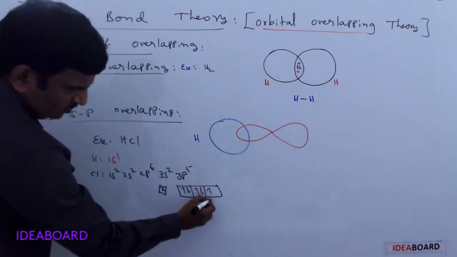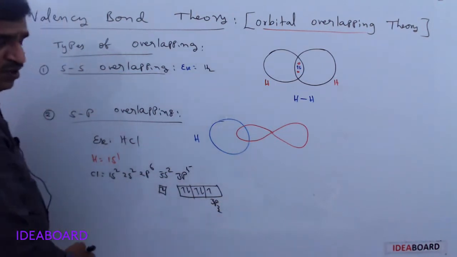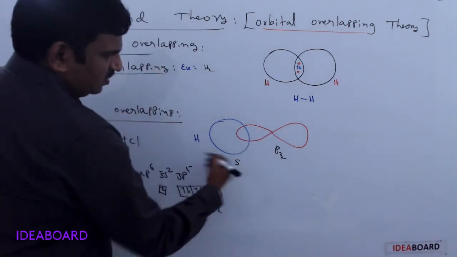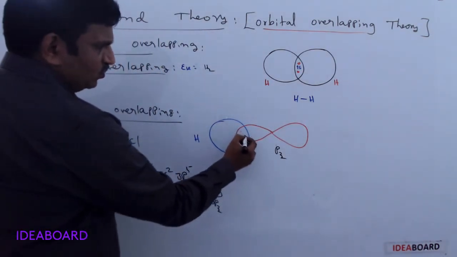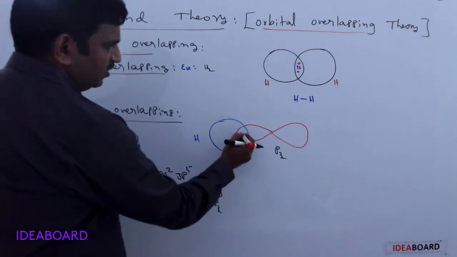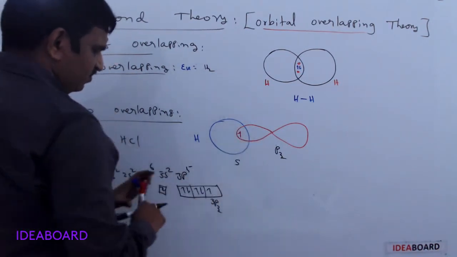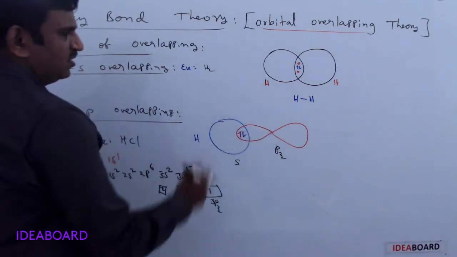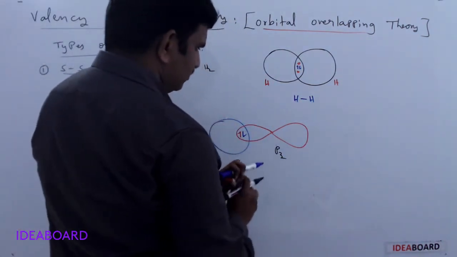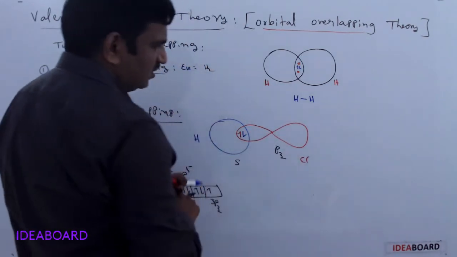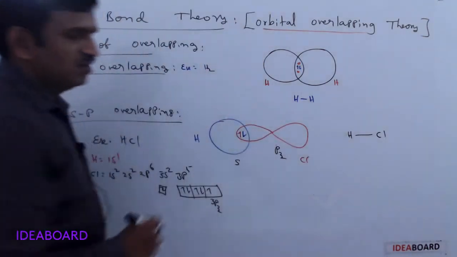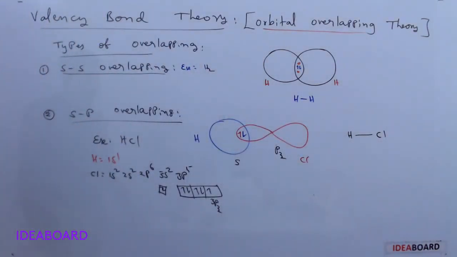For example, this is considered as the 3pz orbital, and this is the s orbital. In between these two, one electron from the chlorine and another electron from the hydrogen overlap, forming HCl. This is the chlorine atom and this is the hydrogen atom, and a single bond is formed between H and Cl. That is HCl formation.